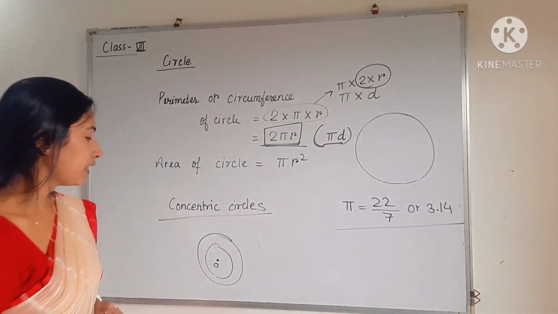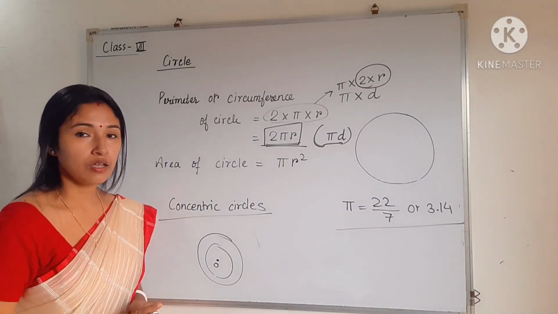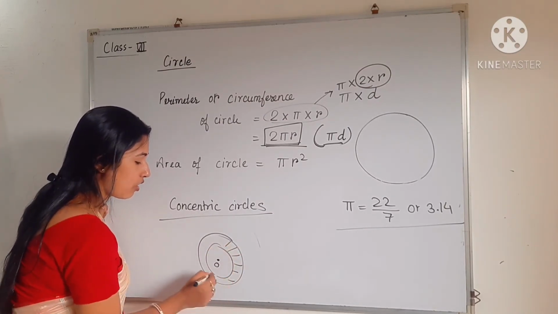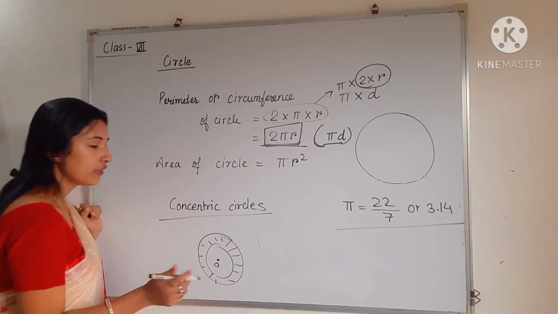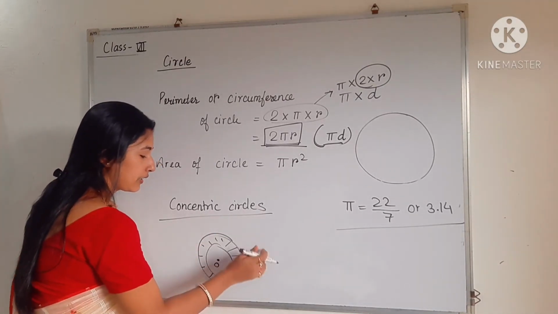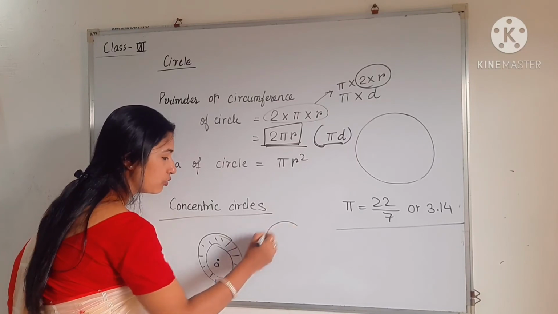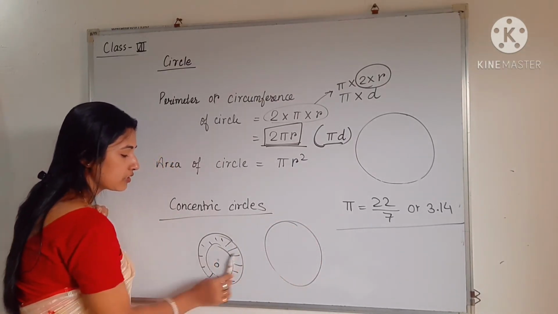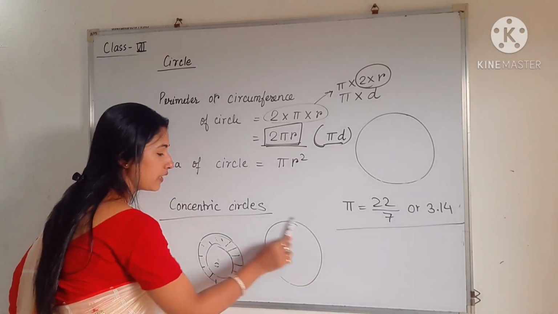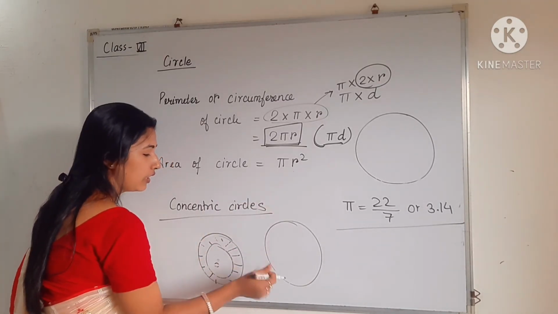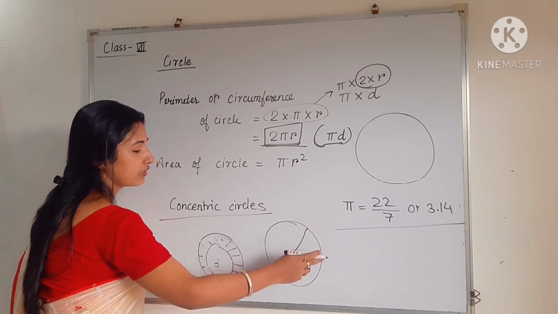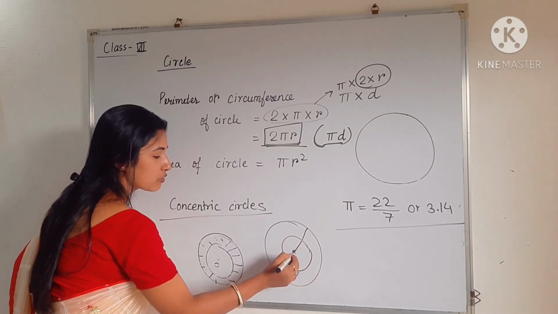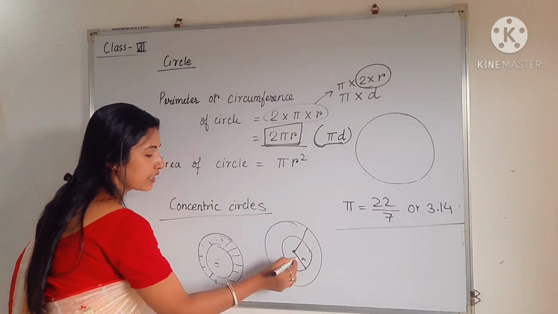So how to find the area between the concentric circles? Suppose in a question they ask that you have to find this area. So how to find this area? See, already we have discussed this in rectangle. So what we have to do? Find the area inside the bigger circle, that means this part. This area we can easily find using this formula. If radius is given, you can easily find the area inside it, and after that you can find the area of the smaller circle, if radius is given.